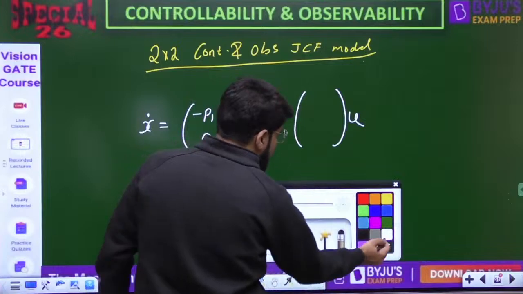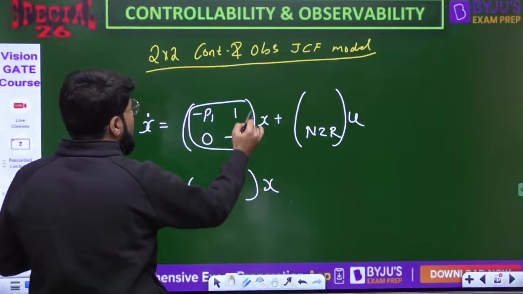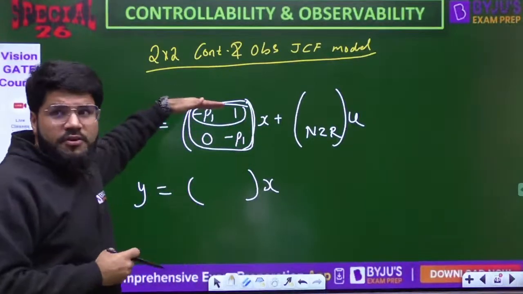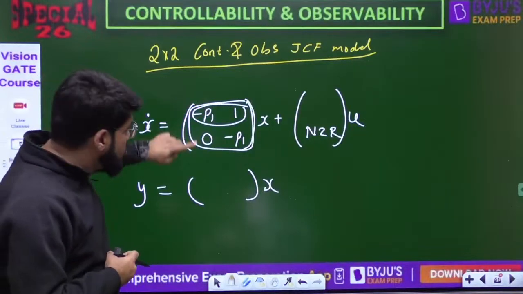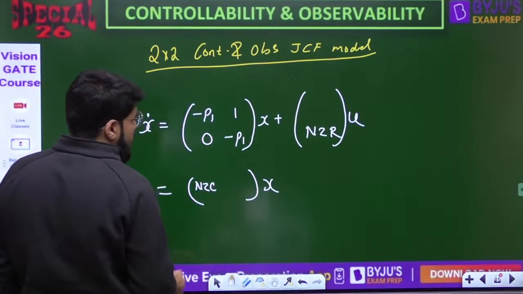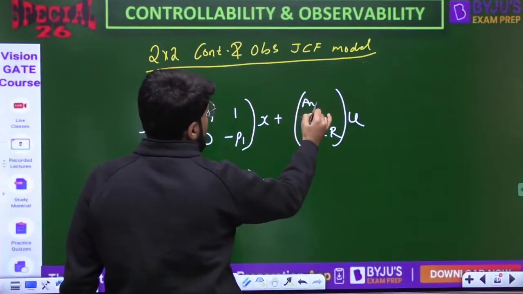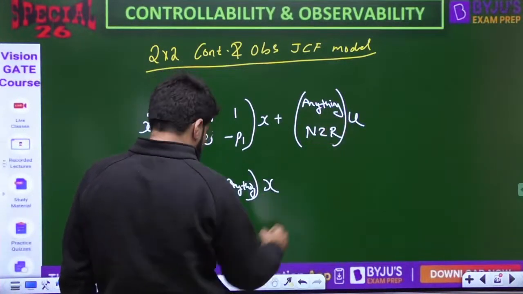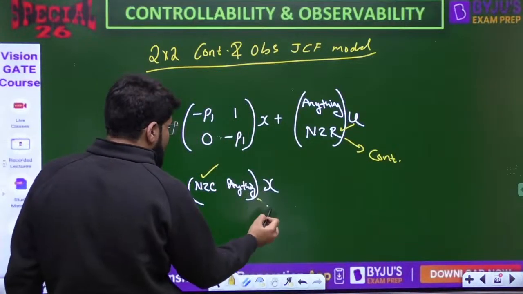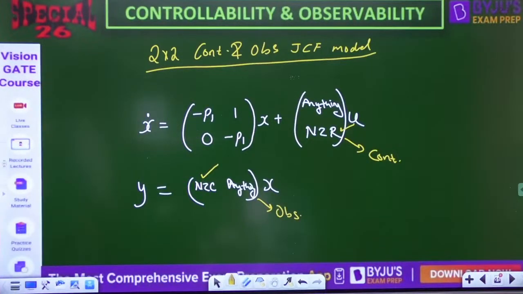So let me write down the conclusion: this should be non-zero row, and here anything can come. Similarly, I take the first row of the Jordan block, which is overall the first row also, so I go to the first column of C, and that first column of C should be non-zero. Here it could be anything, here also anything. If this is satisfied, controllability will be there, and if this is satisfied, observability will be there.